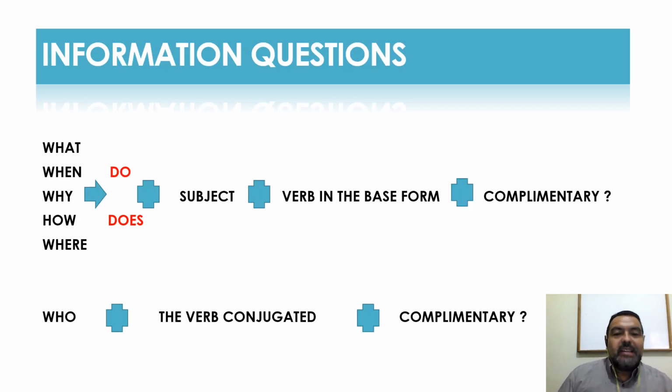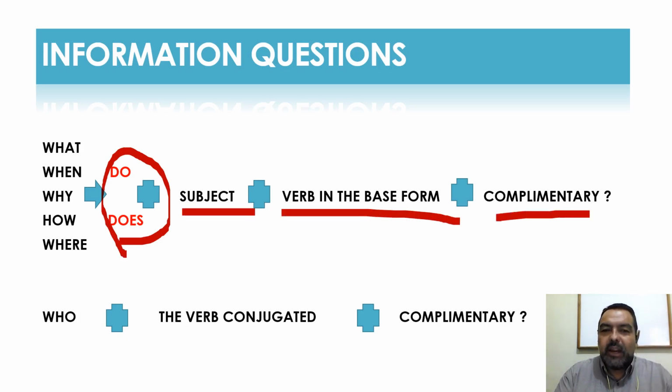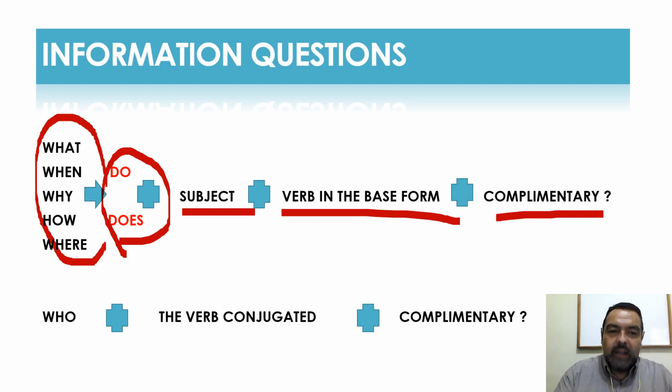Information questions. So if you pay attention to something, the grammar structure is going to be just like the other one. Do or does, subject, verb in the base form, and complement. Whenever we are going to ask questions like what, when, why, how, or where.